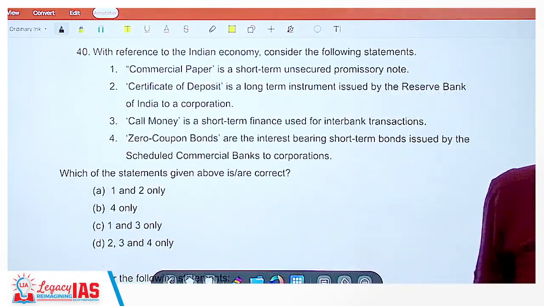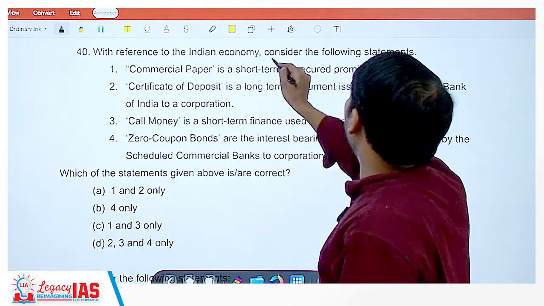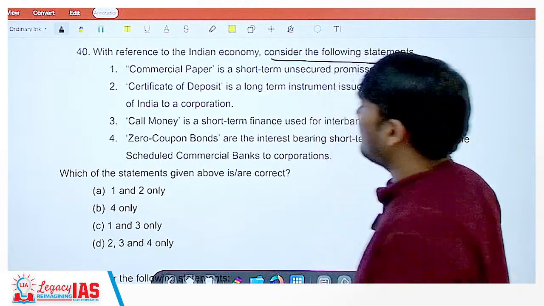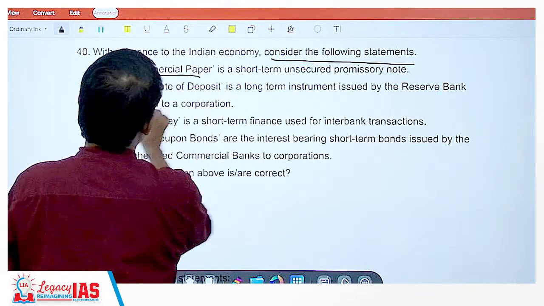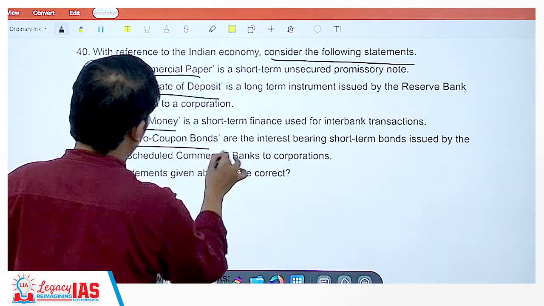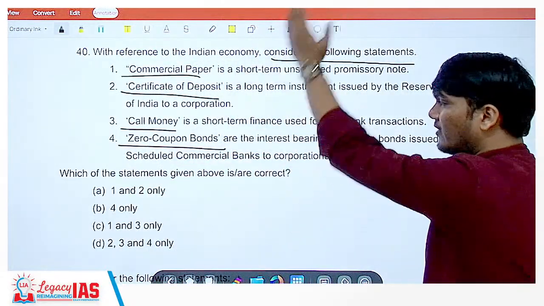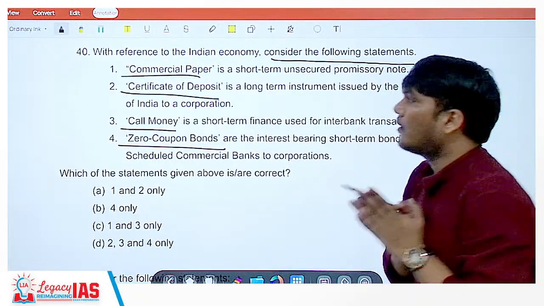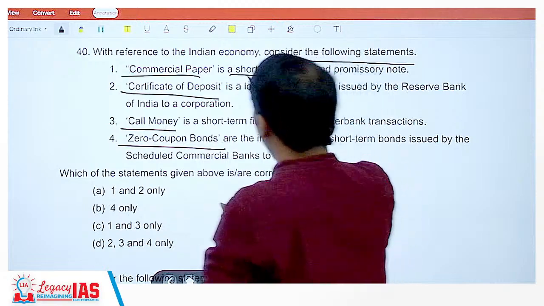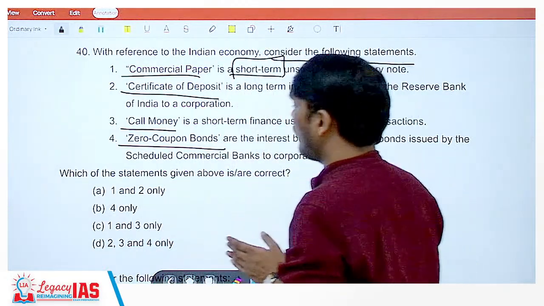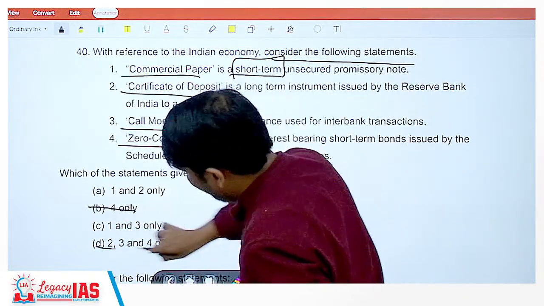Now, a very important question, question number 40. With reference to the Indian economy, consider the following statements. Commercial paper, certificate of deposit, call money, zero coupon bonds, everything is mentioned in your book one after the other, and UPSC has asked all of them together. So commercial paper is a short-term unsecured promissory note. Yes, it is a short-term unsecured promissory note. So option 1 is correct. So statement 1 is correct. So this is gone, this is gone.